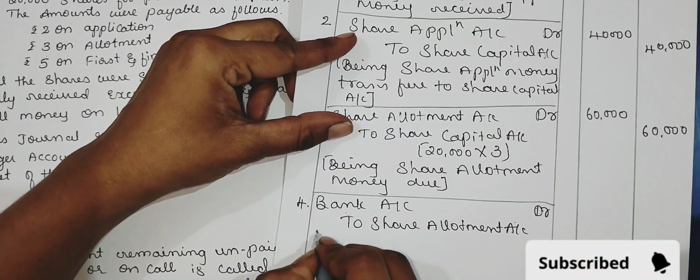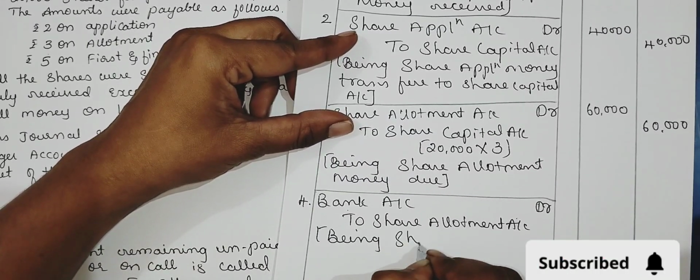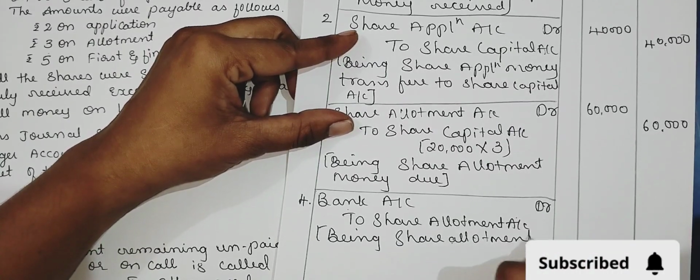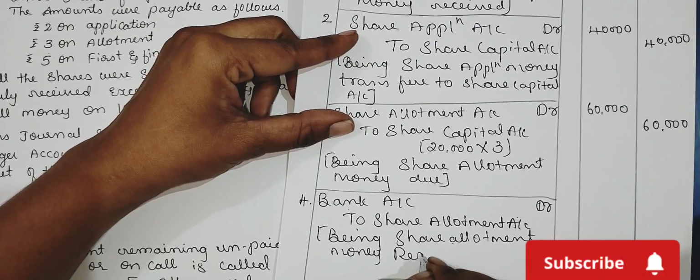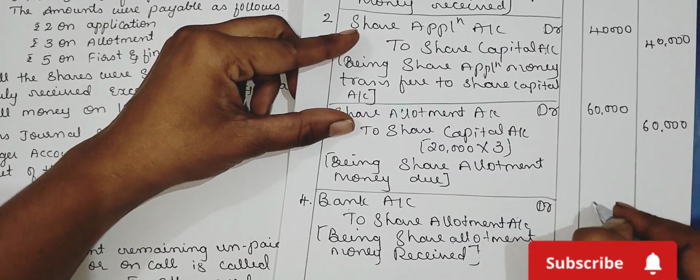Now here you have received money, being share allotment money received. No need to learn by heart. Just understand. Received 60,000.